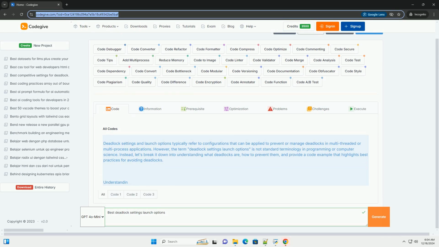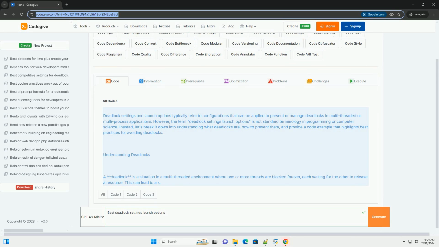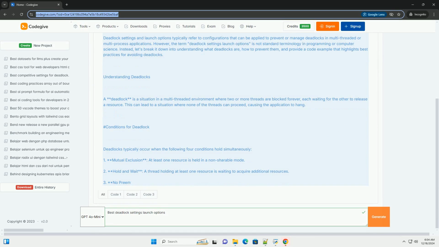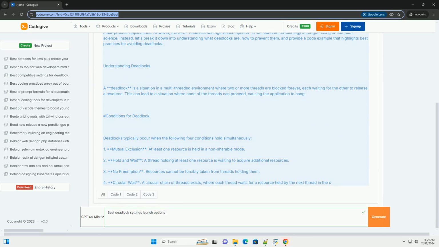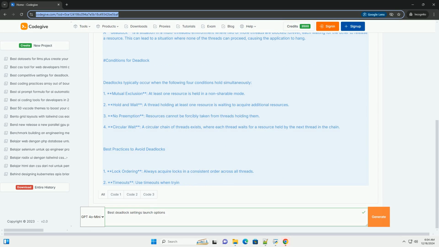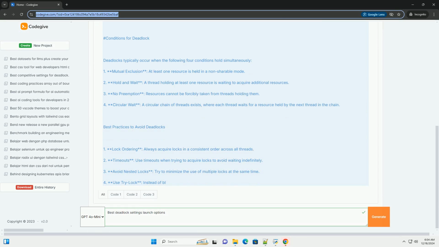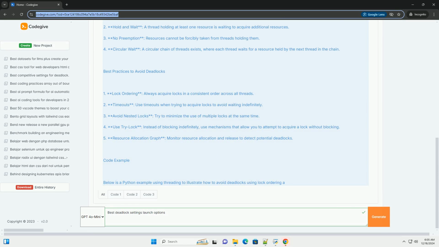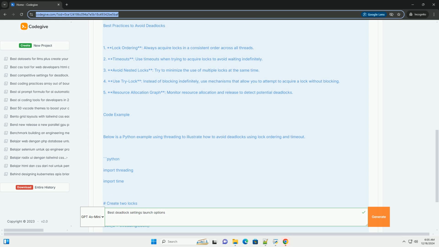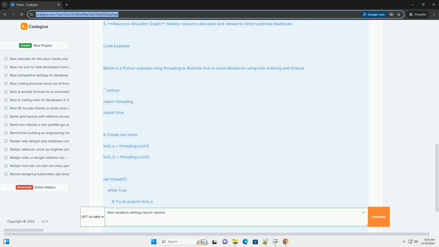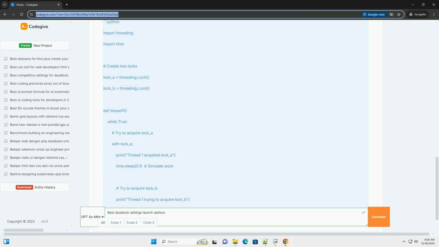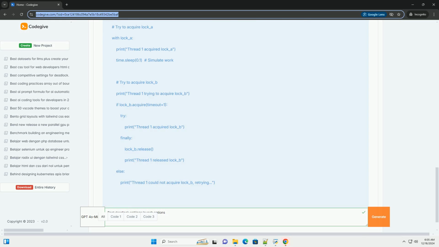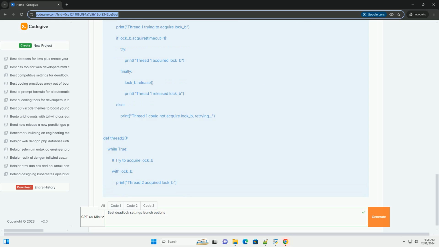Deadlock settings and launch options typically refer to configurations that can be applied to prevent or manage deadlocks in multi-threaded or multi-process applications. However, the term "deadlock settings launch options" is not standard terminology in programming or computer science. Instead, let's break it down into understanding what deadlocks are, how to prevent them, and provide a code example that highlights best practices for avoiding deadlocks.